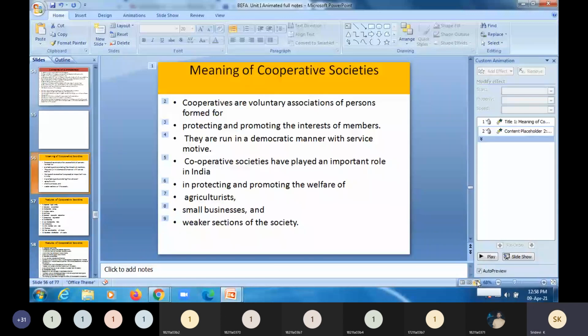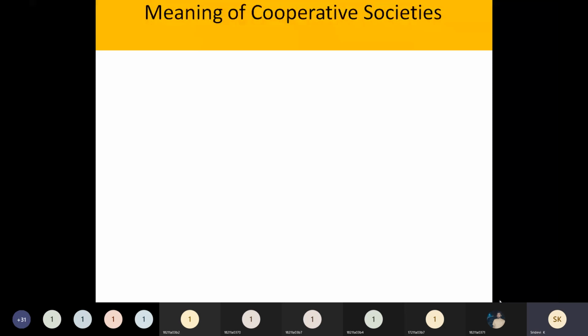So the next topic that we need to enter is cooperative societies. Can anyone tell about cooperative societies?